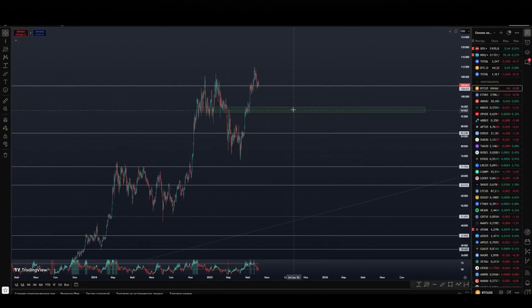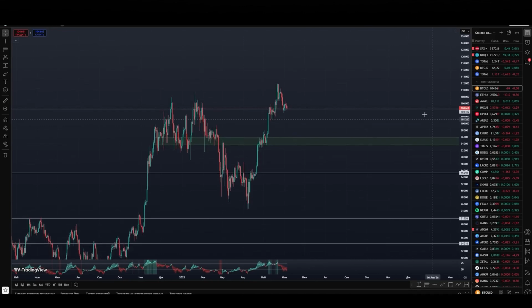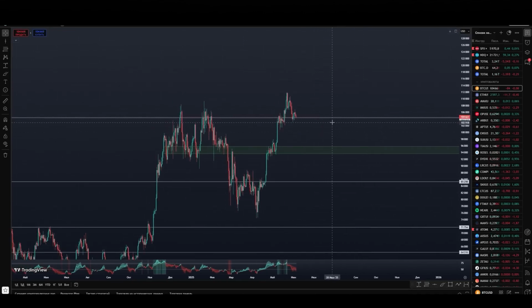From the point of view of a more local structure, we have a support zone in this range, the zones of the previous consolidation, of the mark $102,900,